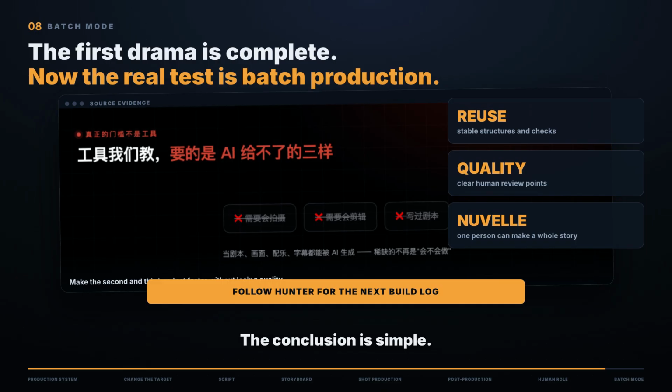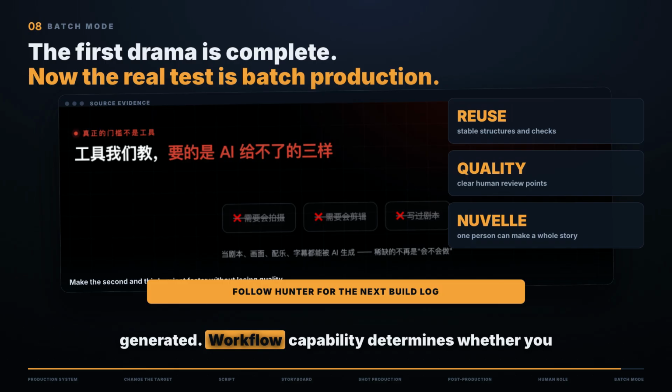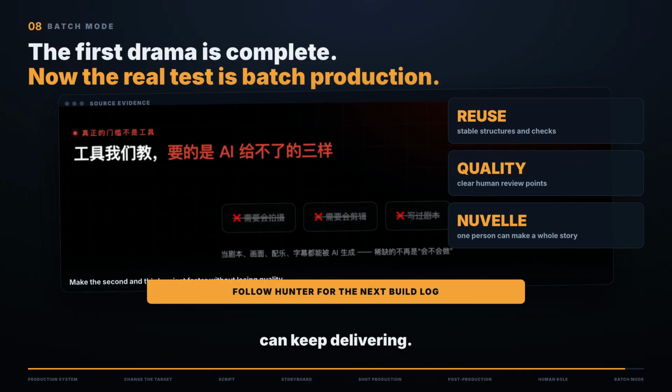The conclusion is simple. The AI video breakthrough is not one perfect generated shot. It is connecting script, storyboard, video, music, and subtitles into a complete pipeline. Model capability determines what can be generated. Workflow capability determines whether you can keep delivering. Human standards and taste determine whether the final work is worth watching.